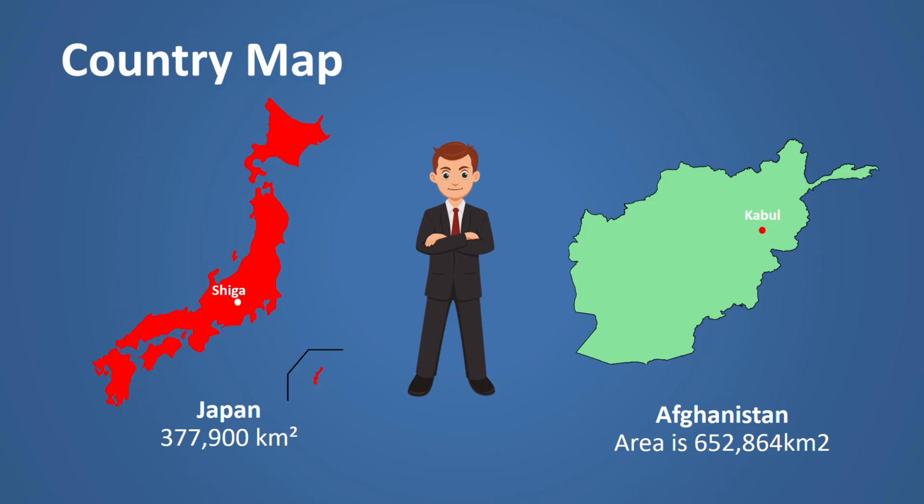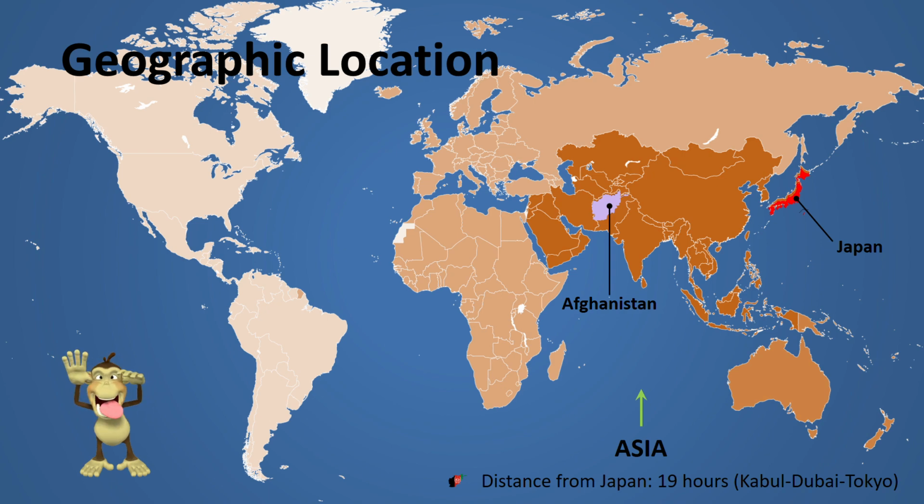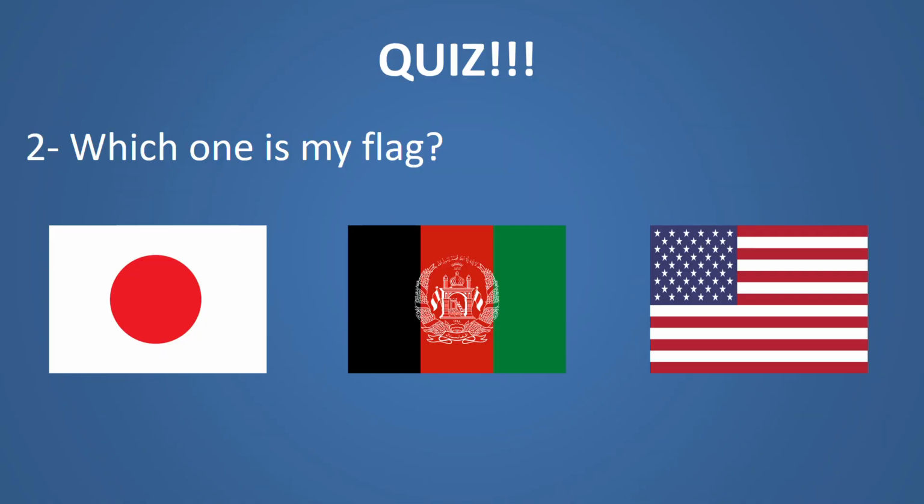So my country's map, Afghanistan, looks like this on the right. If we compare it to Japan, on the left, it is almost twice the size of Japan. So the geographic location of Afghanistan, as you can see, is in the heart of Asia, and so it means my country is located in the Asian continent.